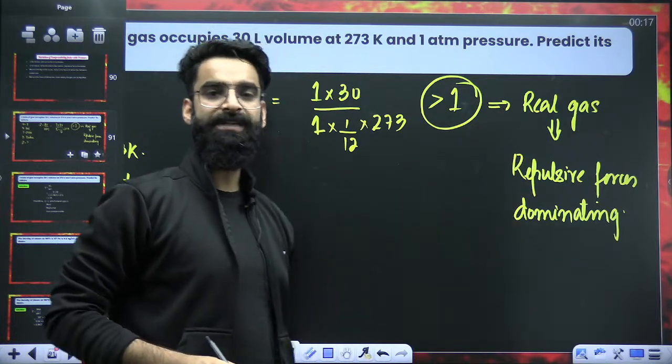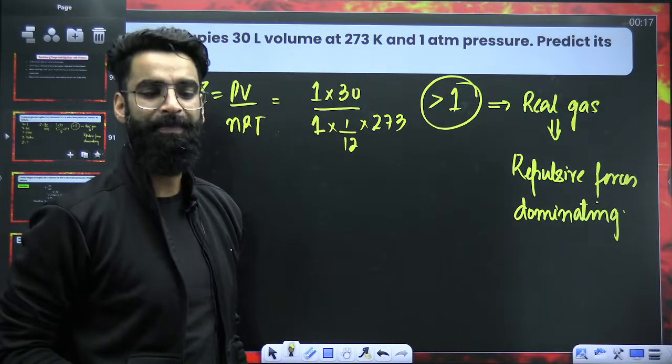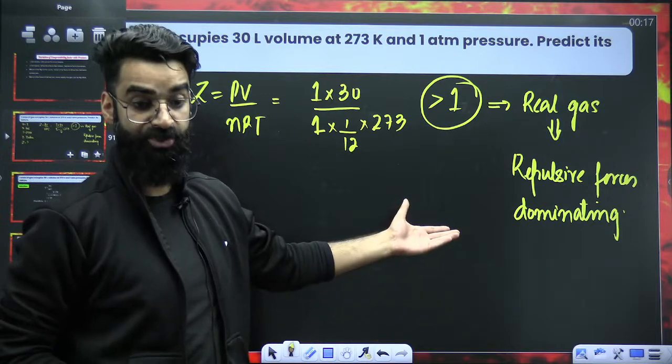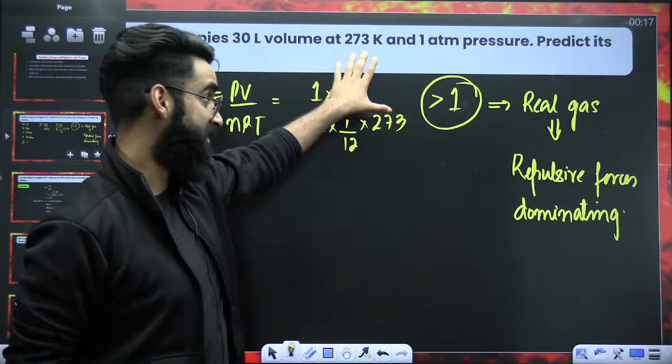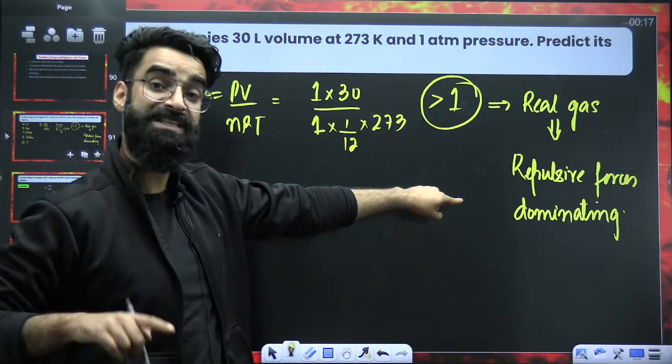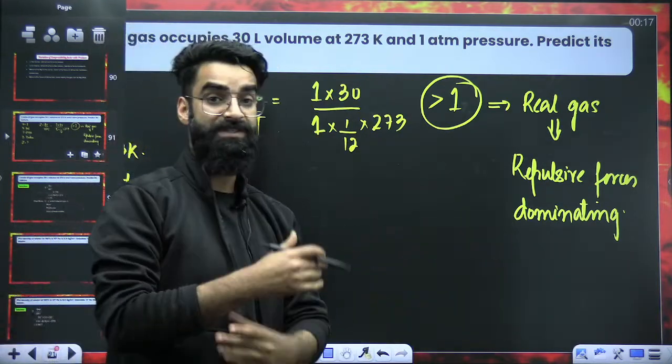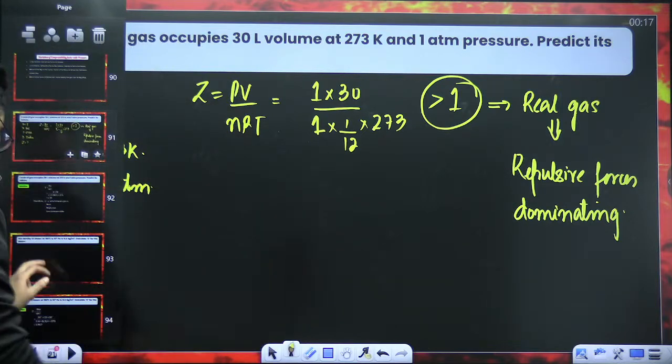If repulsive force dominates, the gas will be less compressible than that of ideal gas. So you can check on that parameter as well. The gas which is there in the container will be less compressible than that of ideal gas because its Z value is coming out to be greater than 1.